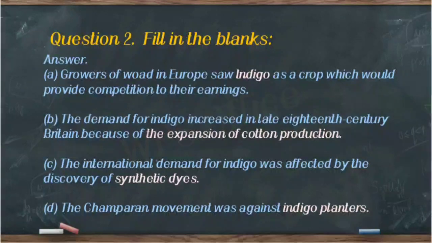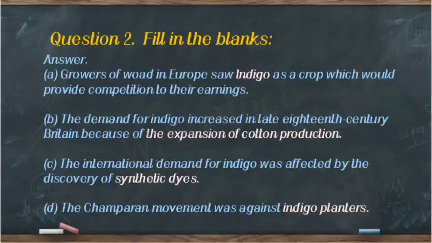Now question number 2 is fill in the blanks, and I have directly written the answers of all the fill in the blanks here. Number A, growers of the woad in Europe saw dash as the crop which could provide competition to their earnings, and the answer is indigo.